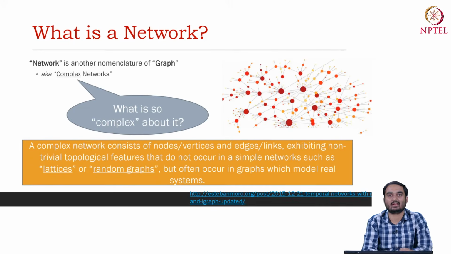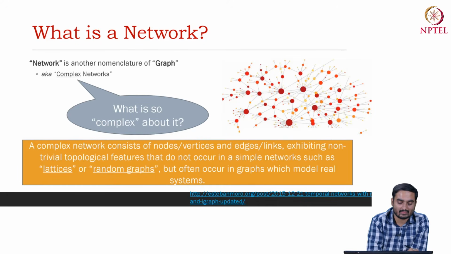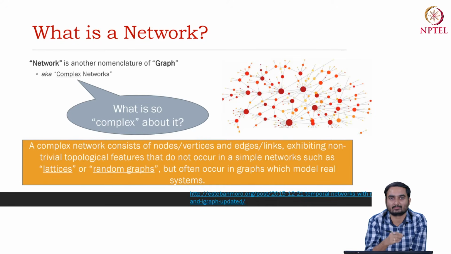Now, network is also called graph. Computer scientists call such structure network, whereas physicists call such structures graph. They are kind of the same. Mathematicians also call this structure graph. But networks and graphs are basically synonymous. The kind of network that we are talking about here is also called complex network.